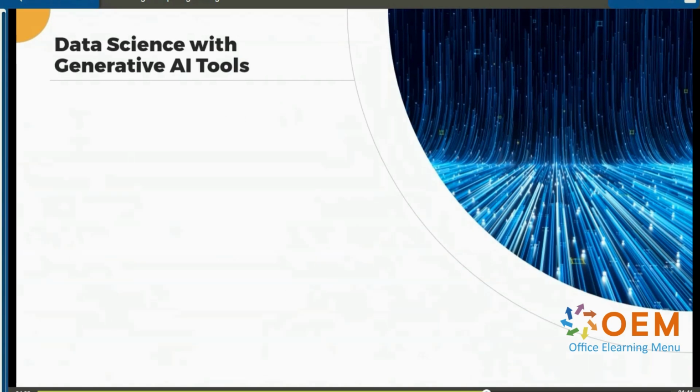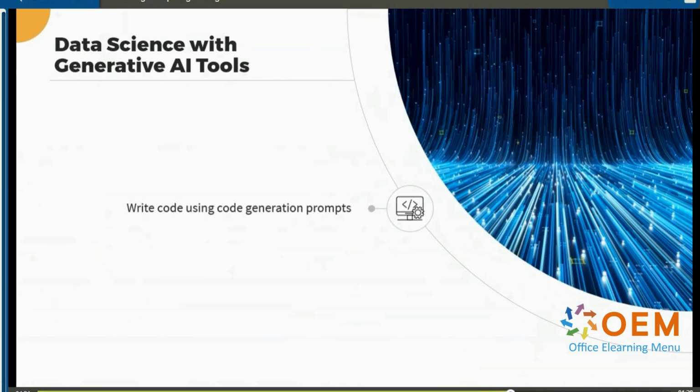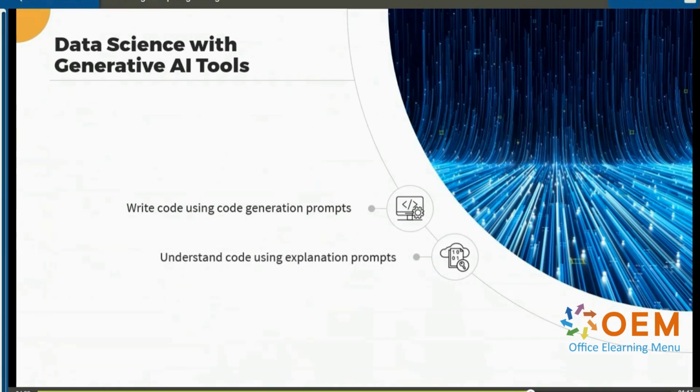So, this is why we'll be learning how to perform our data science and analysis operations using these tools. For example, in many cases, we'll present a problem scenario to ChatGPT, Bard, or Bing Chat and write code using these code generation prompts. If there is some bit of code that we don't understand, we'll paste that into these generative AI models and understand what the code does using these explanation prompts. Another kind of prompt that we'll use extensively is debugging prompts.